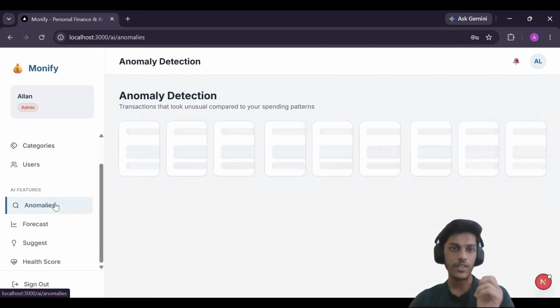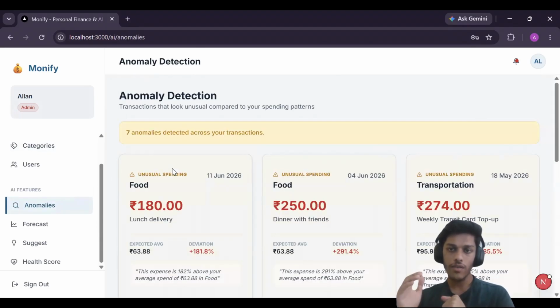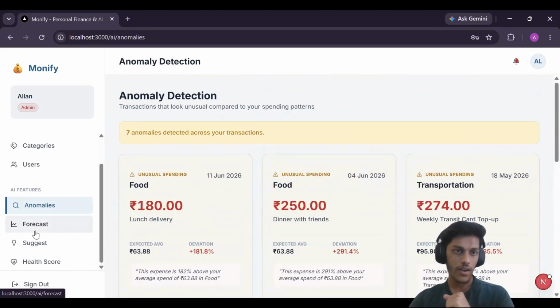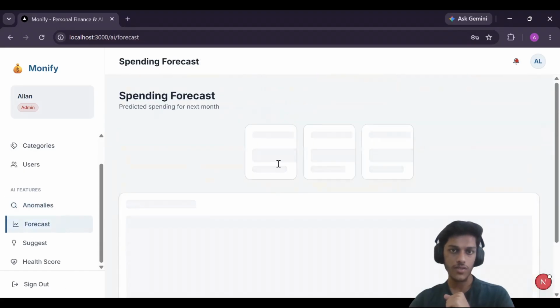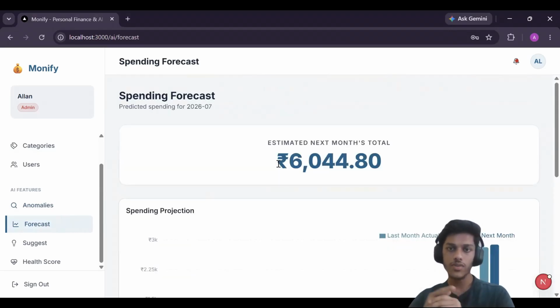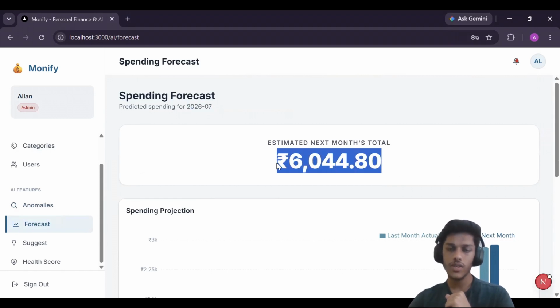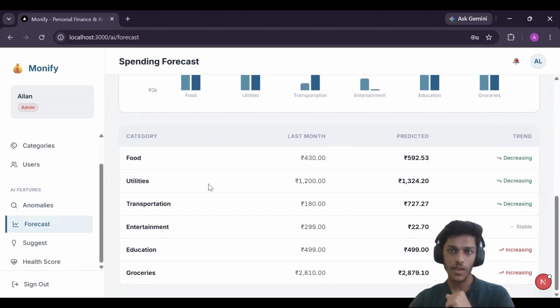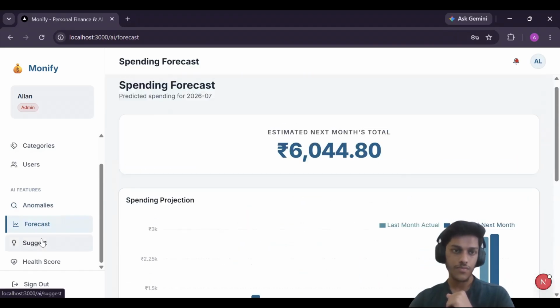The main AI features are these. Anomaly detection: as I have told you earlier, it will calculate all the anomalies in those transactions and flag them here. So, it has detected seven anomalies across this, and it has a forecast page. Based on my previous months' expenses, it has calculated what the expense would be for the July month. And you can also see it category-wise.